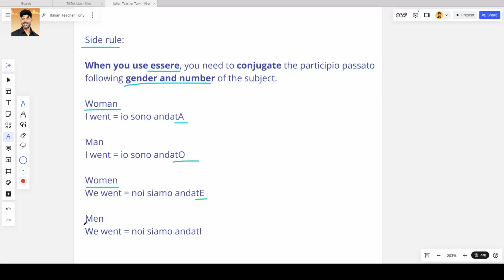An additional example, if we want to say we went and we are a group of men, in Italian would be noi siamo andati. Just remember that you have to change the ending only when you're using essere, so not with avere. The reason why you have to do it only with essere and not with avere is because essere is built in such a way that makes the action reflect on the subject itself.